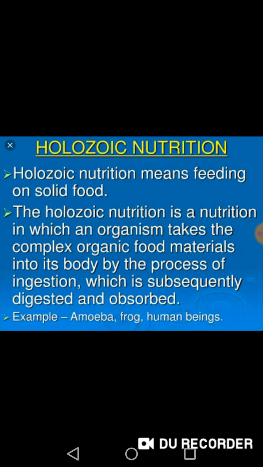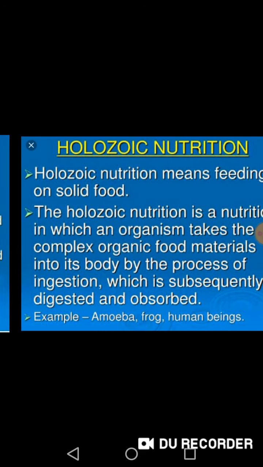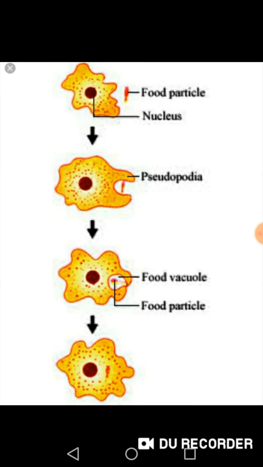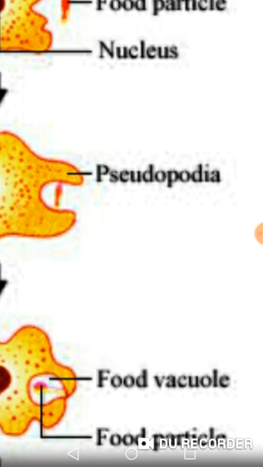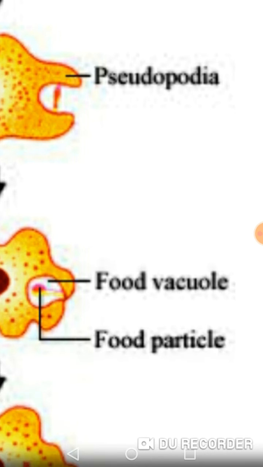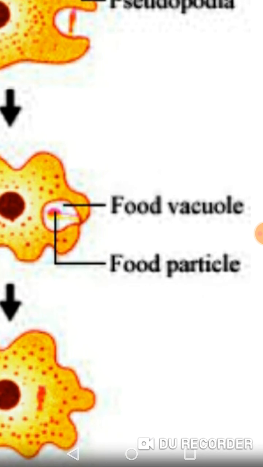Let's take the example of amoeba. Over here you can see the finger-like structures; that is pseudopodia. Pseudo means false, podia means feet, like false feet. With the help of pseudopodia, they engulf the food material and form a food vacuole. Here you can see the food vacuole, where the digestion is going to take place.